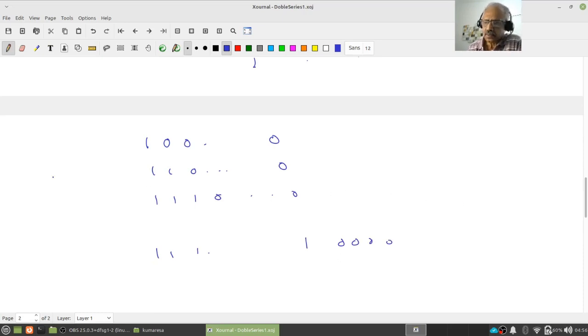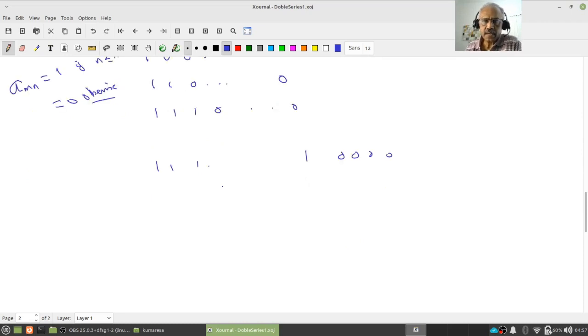Do you know how to define it rigorously? Fix an m, then a_mn should be 1 if n is less than or equal to m. If m is 2, n has to be at most 2; if m is 3, n has to be at most 3. It is 0 otherwise.